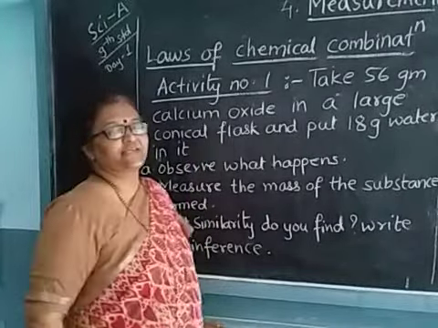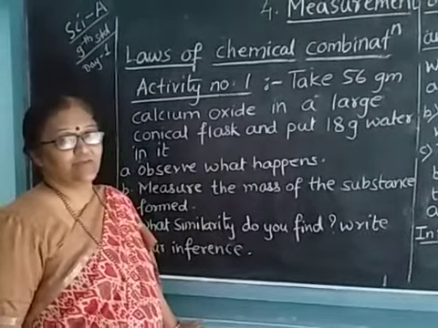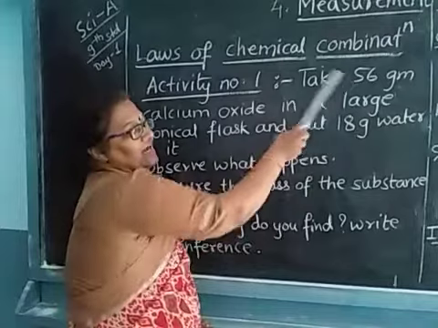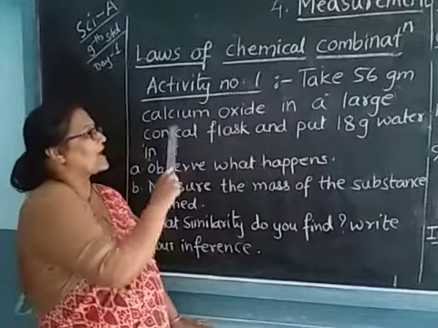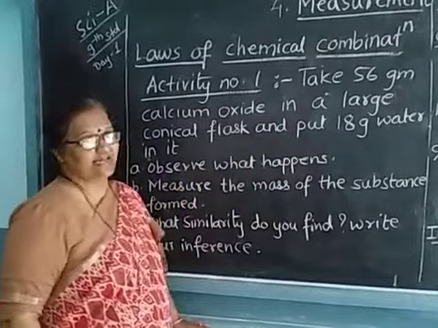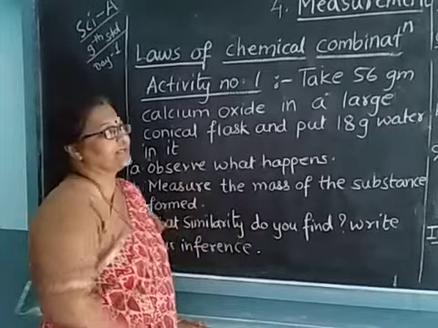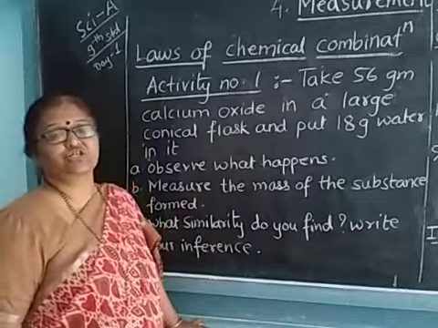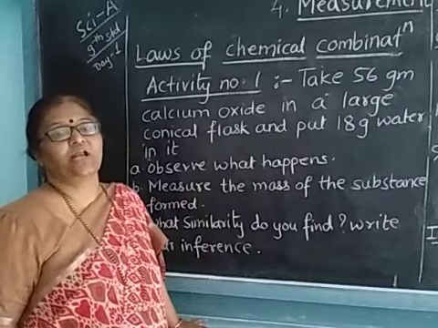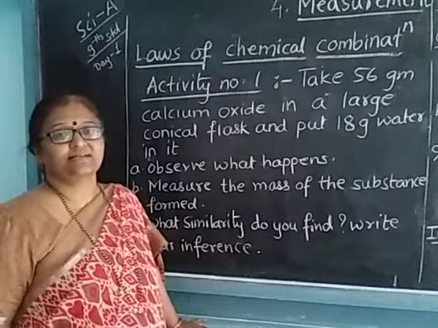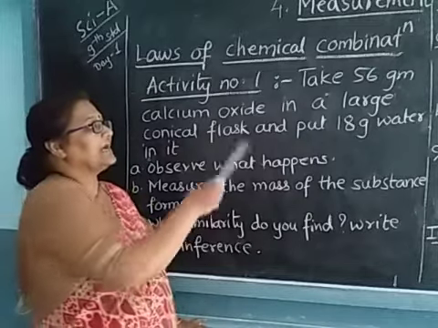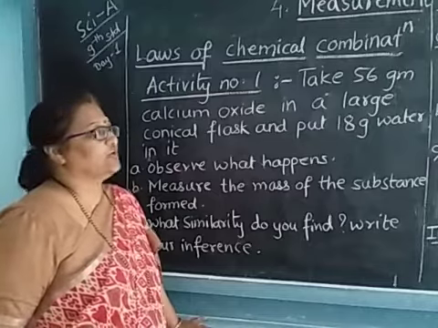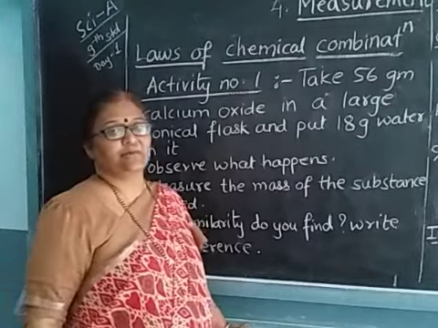Now we are going to see the activity of laws of chemical combination. You have to take 56 gram of calcium oxide in a large conical flask. The formula of calcium oxide is CaO. That you have to take in a large conical flask. Conical flask is present in a laboratory.